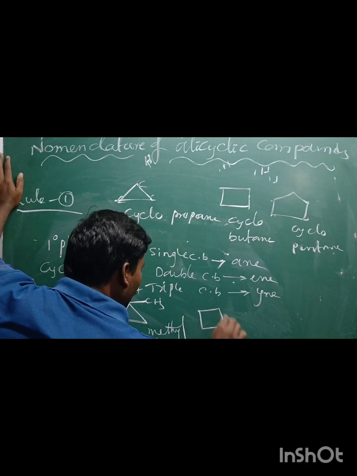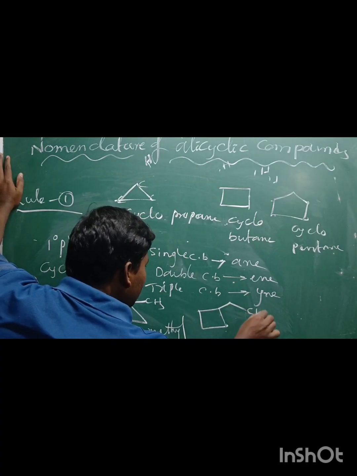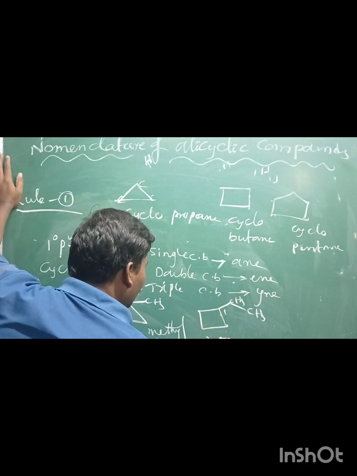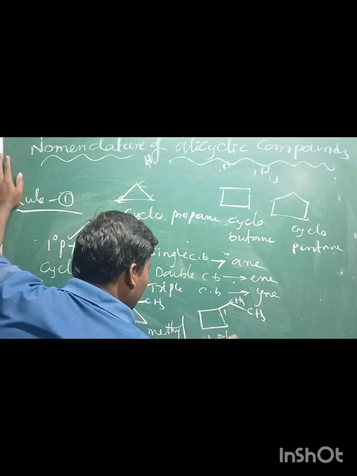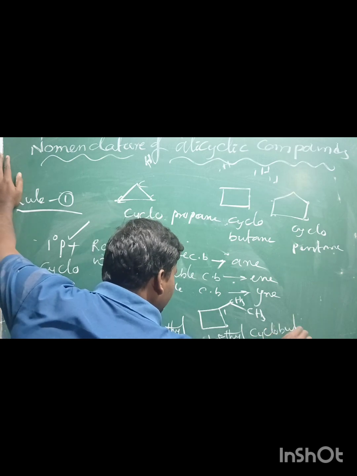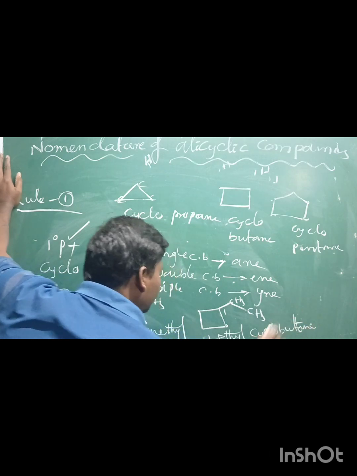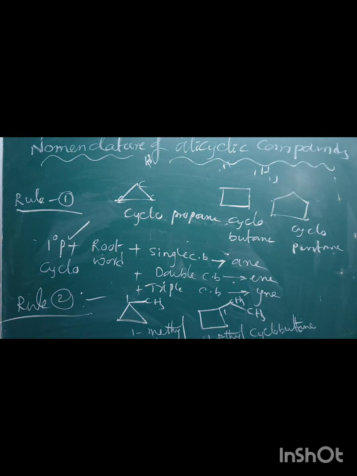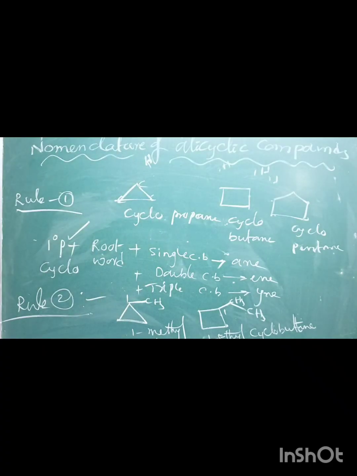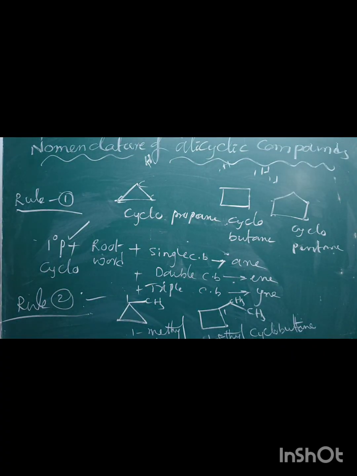If you take cyclobutane with CH2CH3, 1 ethyl cyclobutane, like that. If only one substituent is attached to the ring, its position is mentioned.